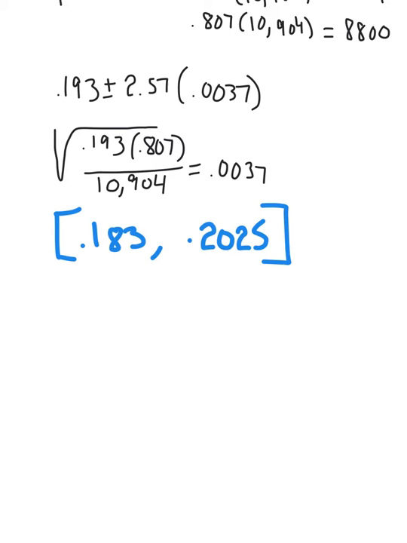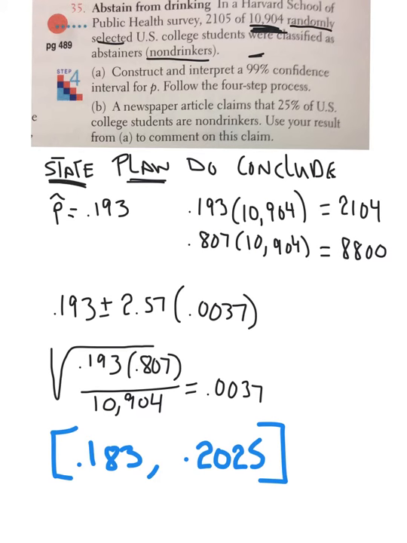And there it is. Now letter B says, is it possible that it's 25%? Well, based on our data, not really, because we're 99% confident that it's somewhere between 18 and 20. 25 is a lot higher than what our interval is. So is it possible? Yes. Plausible? Probably not.